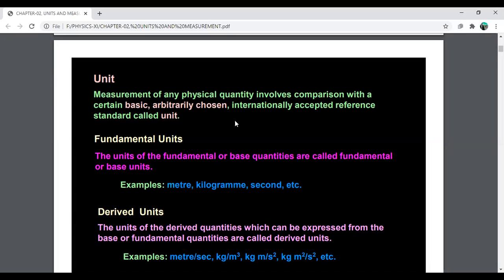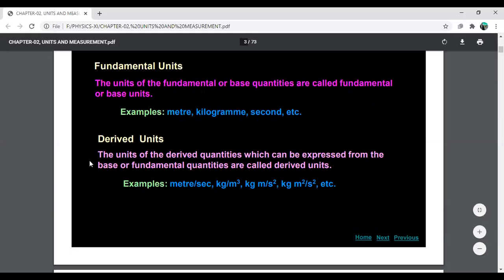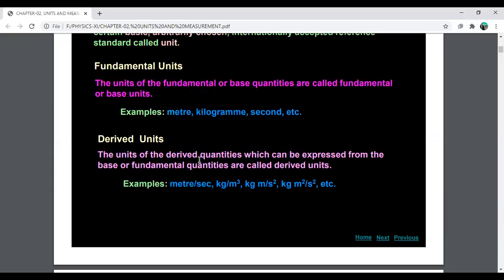Let us first talk about fundamental units. The units of fundamental or base quantities are called fundamental units or base units. For example, length, mass and time are fundamental physical quantities, so the units for measuring them are called fundamental units. Derived units are the units of physical quantities derived from the fundamental quantities and expressed in terms of base quantities.